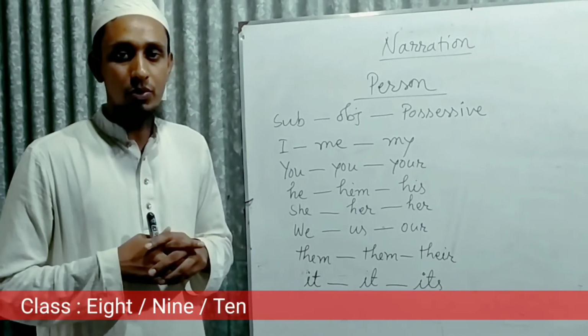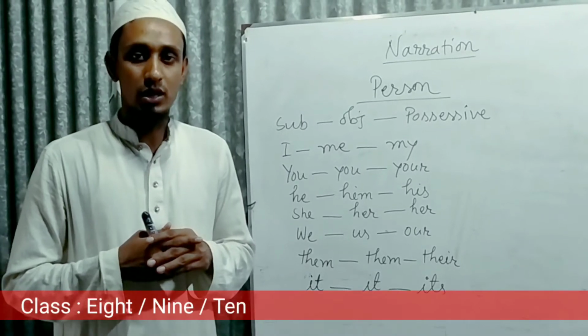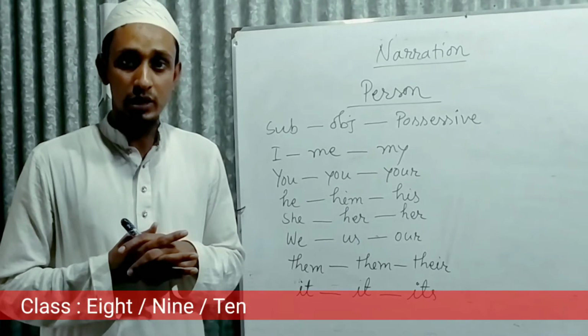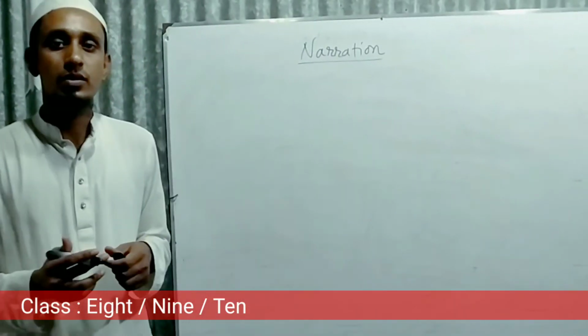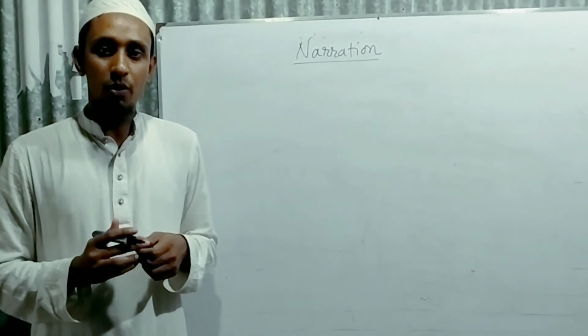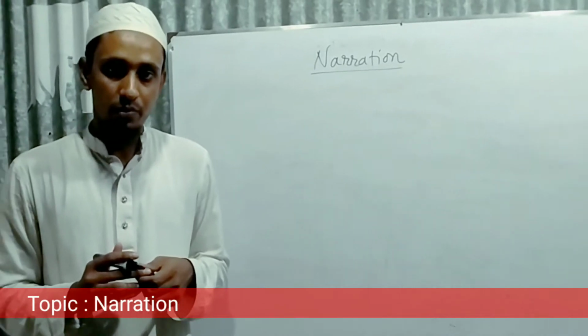Now we have to know about the structures of sentences, how to identify what kind of sentence it is. My dear listeners, you know, according to its meaning, sentences are of five kinds.